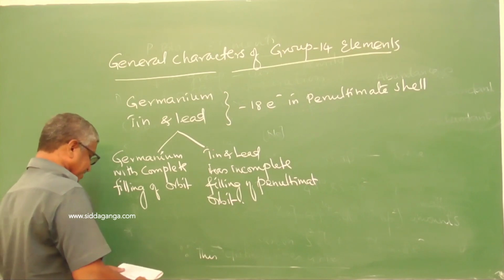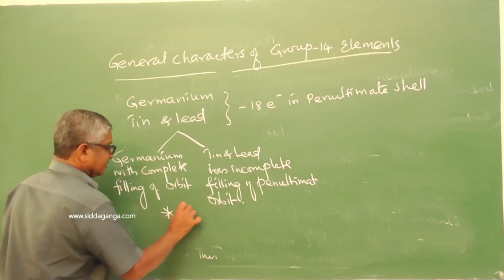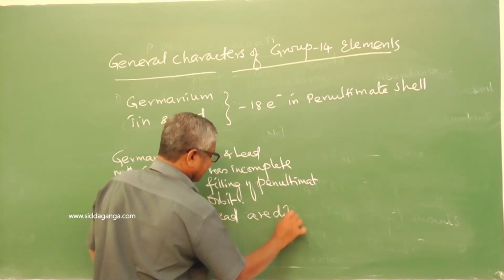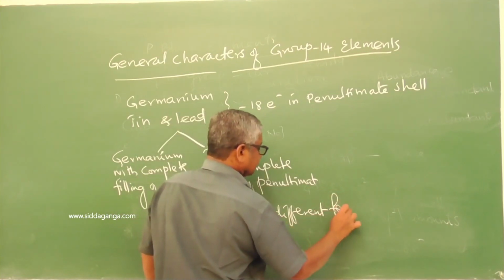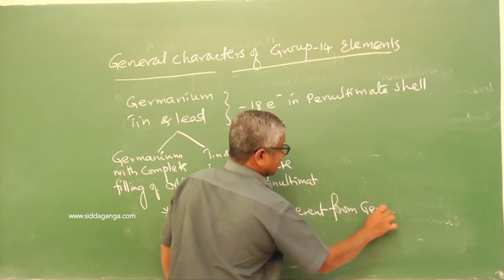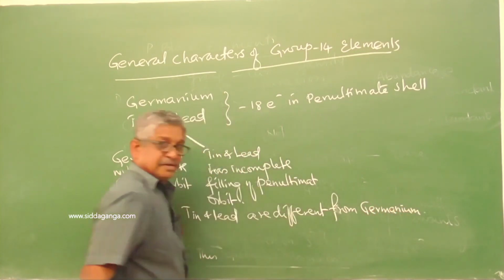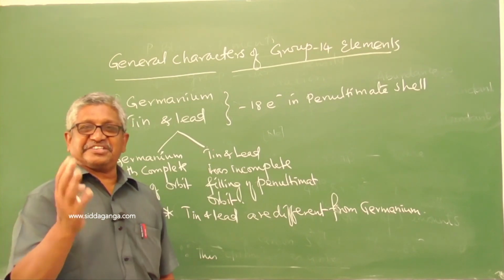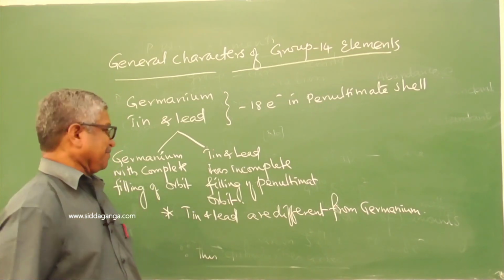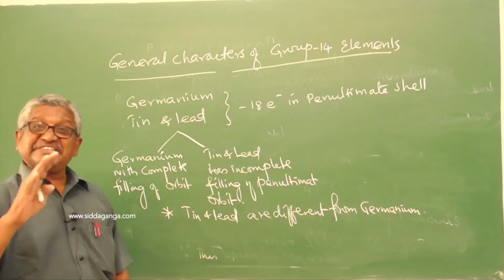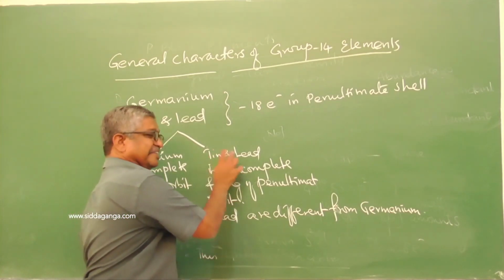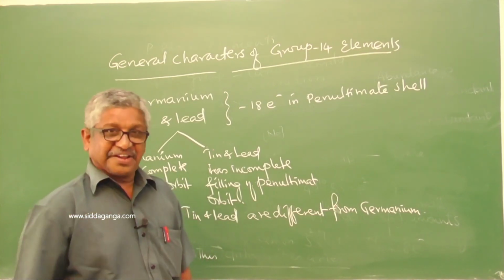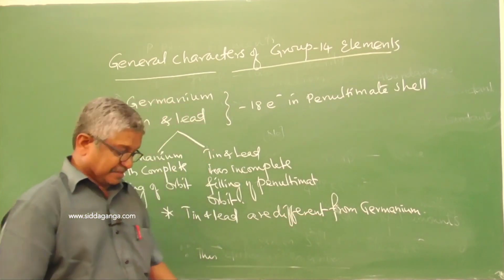This is responsible for tin and lead being different from germanium.